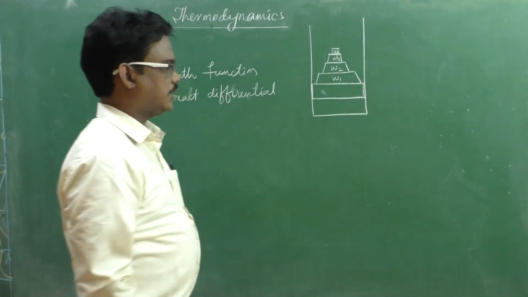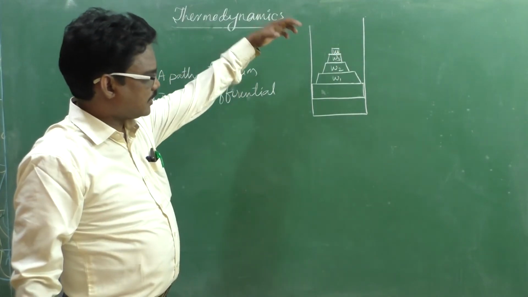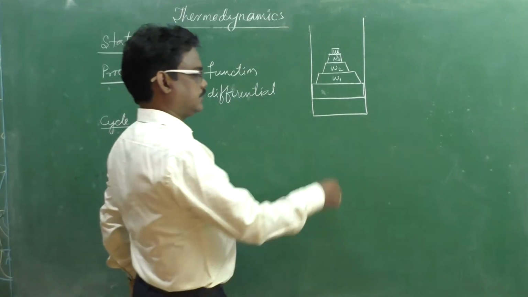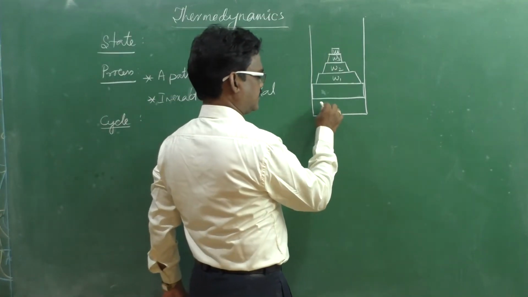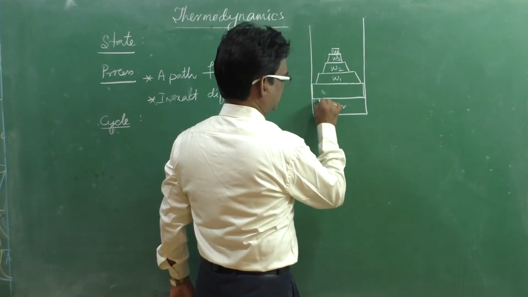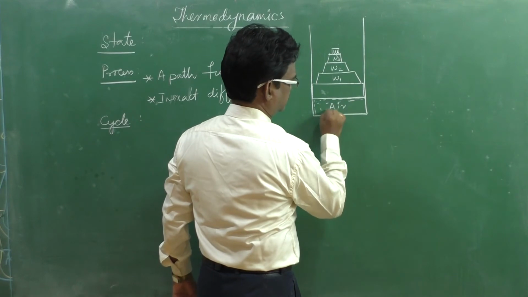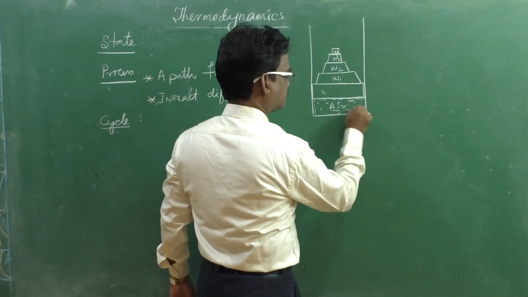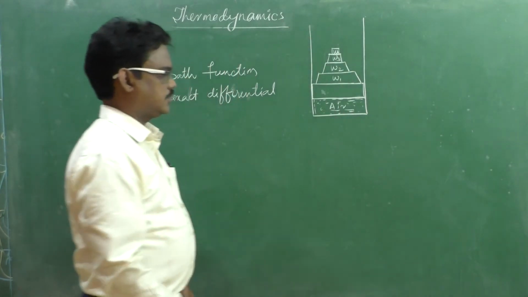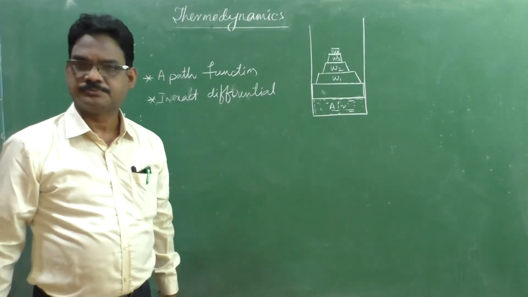Under the pressure of W1, W2, W3, W4, the air is under compression. This is the air portion, and air is present here. The air under pressure of W1, W2, W3, W4 is compressed.